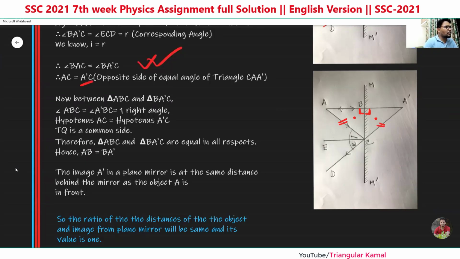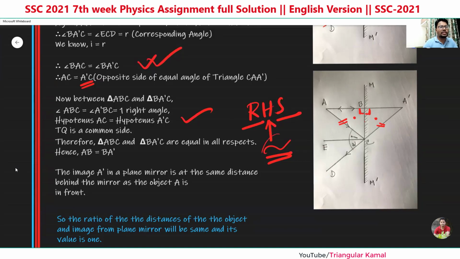Here AC is equal to A prime C, that means the hypotenuses of the right-angled triangles are the same. And another common side is BC. So we know RHS: the right angle, hypotenuse and one side. When they are the same, the triangles are called congruent. That means triangle ABC and triangle BA prime C are equal in all respects.